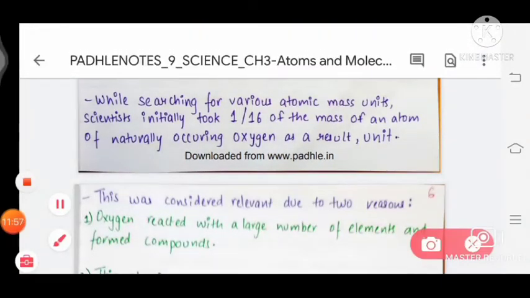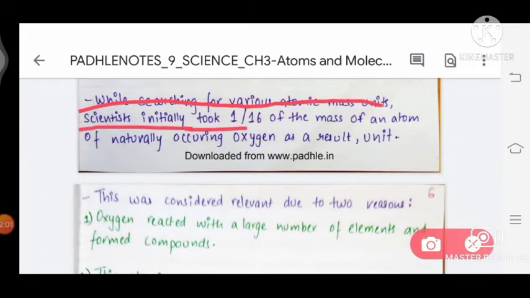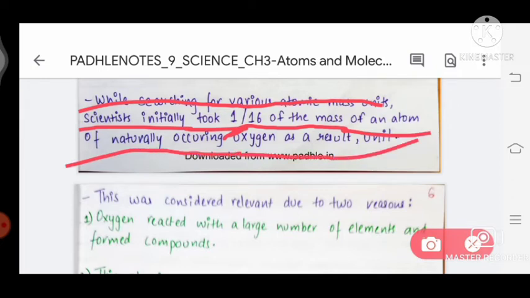While searching for a standard atomic mass unit, scientists initially took 1/16 of the mass of an atom of naturally occurring oxygen as the unit.